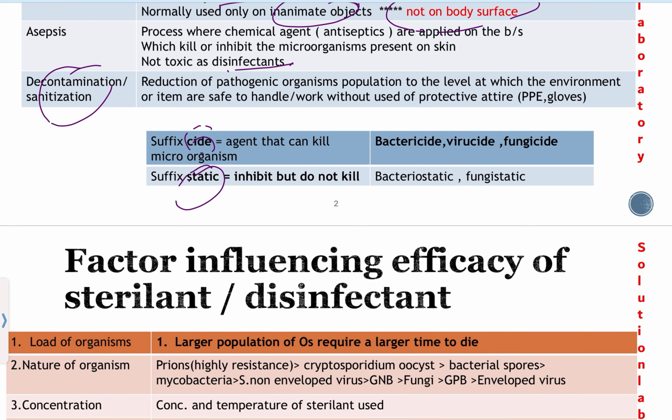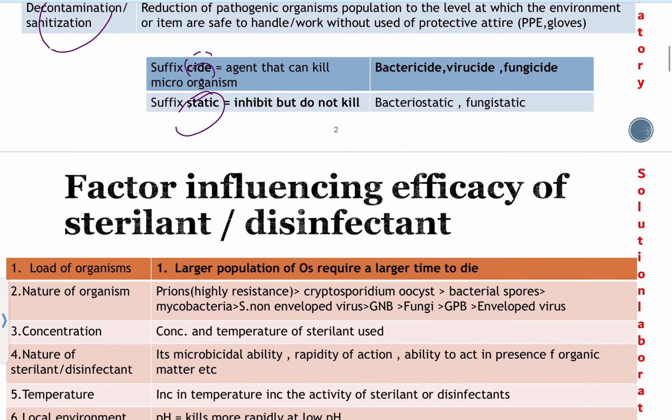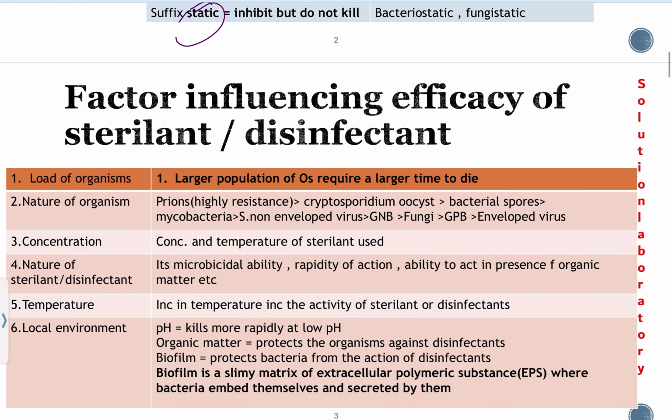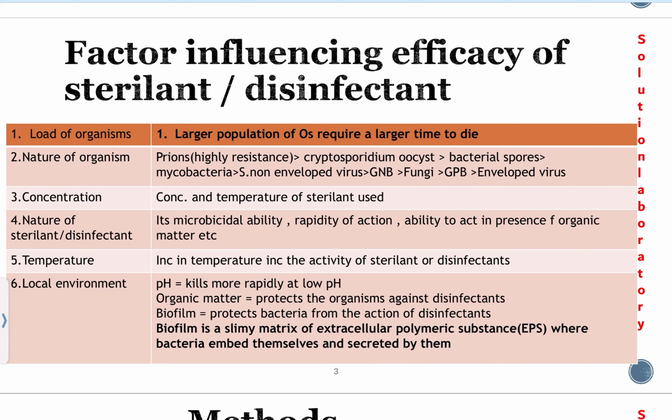And there are always factors influencing the efficiency of any product we use, like a sterilant or disinfectant. The working capacity of sterilants and disinfectants is altered by some factors, and we talk about these factors in a simple way.